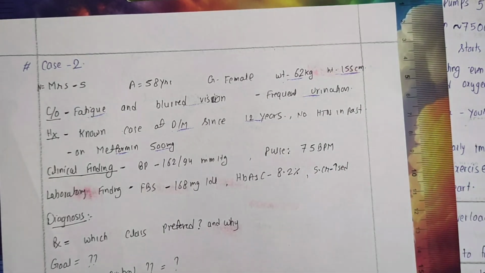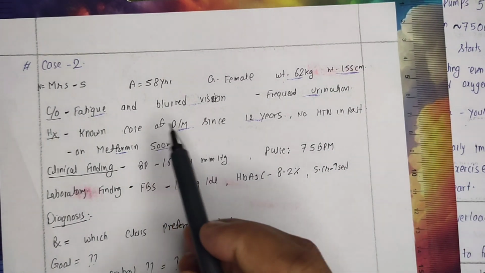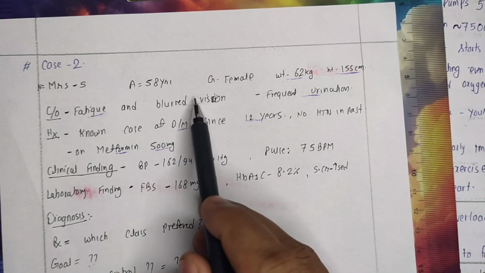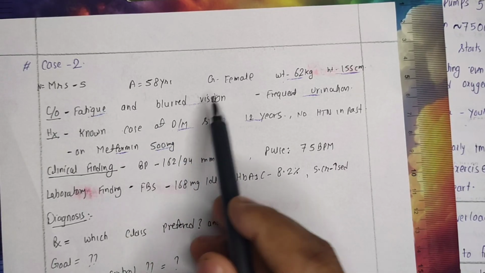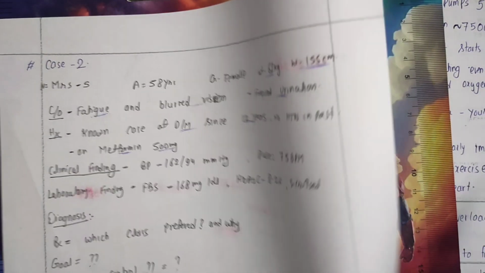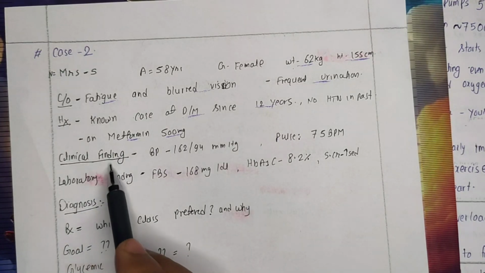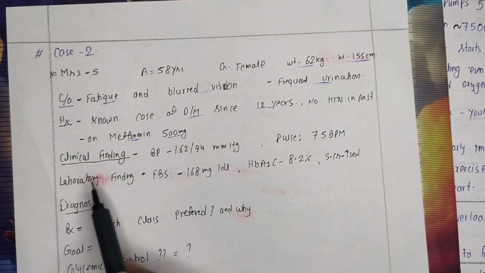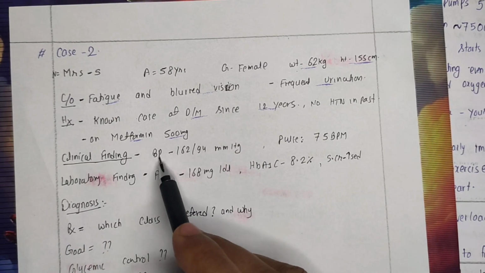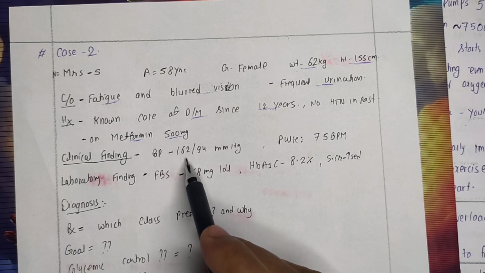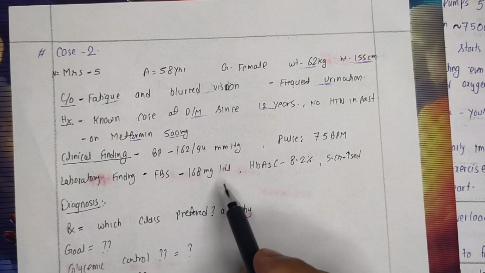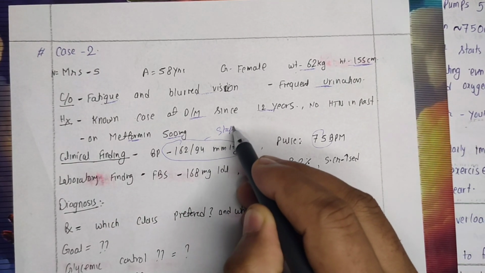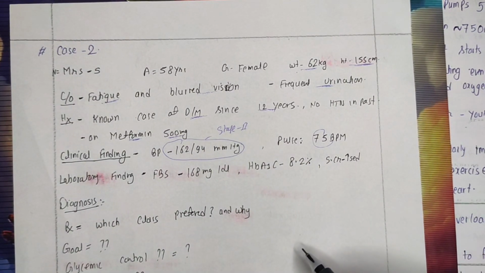However, she was not a known case of hypertension in the past, but now she is having symptoms of fatigue and blurred vision. However, fatigue can be related to diabetes also, and blurred vision as a complication may be there, but we may suspect hypertension also, because there are the same risk factors for both conditions. Now in the clinical findings, while searching for objective evidence, these were all the subjective evidences. While searching for objective evidence, her BP was also found high, right? Her blood pressure was 162/94 mmHg and her pulse rate was normal. It is indicating that she is having stage 2 hypertension. So likely she is having hypertension.